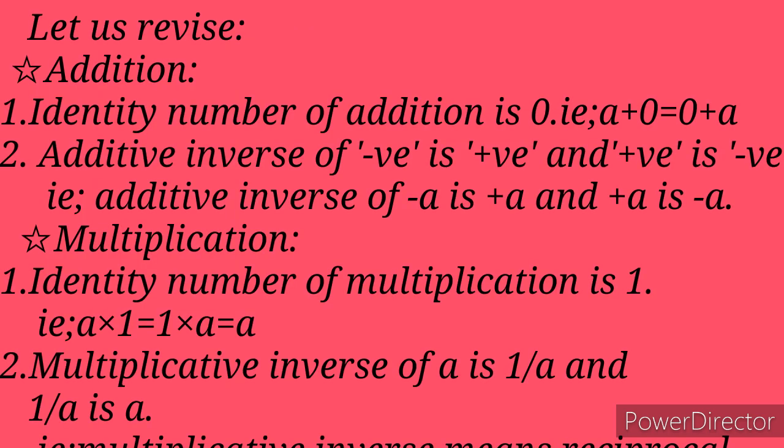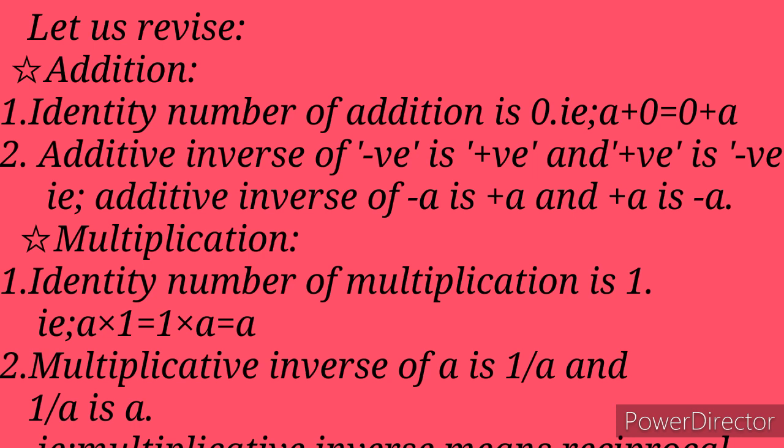Let us revise. The identity number of addition is 0. That is, a plus 0 equals 0 plus a equals a. The additive inverse of negative is positive and the additive inverse of positive is negative. That is, the additive inverse of minus a is plus a and the additive inverse of plus a is minus a.